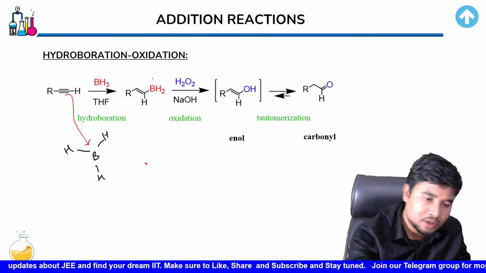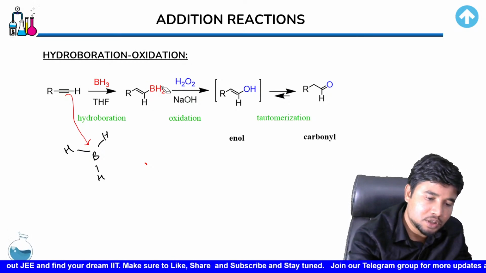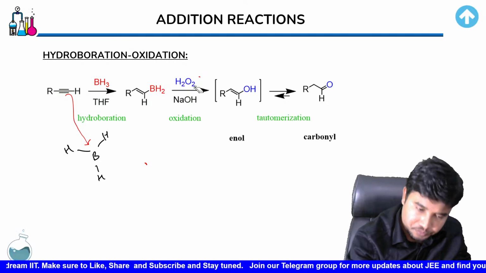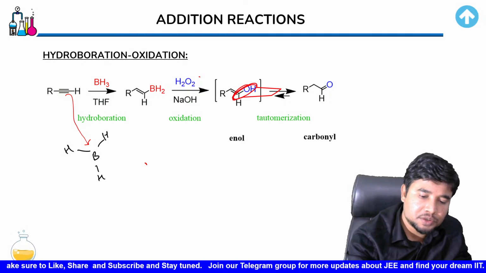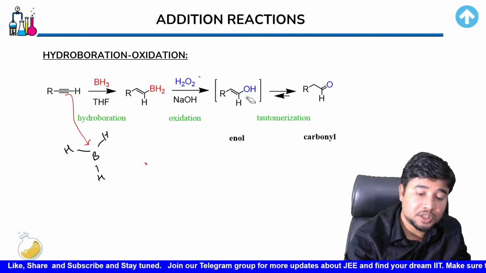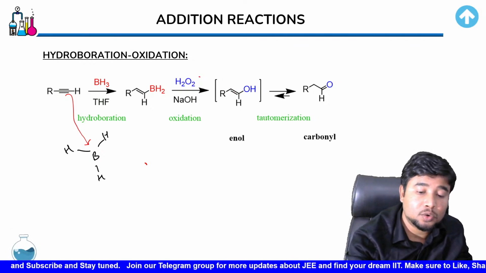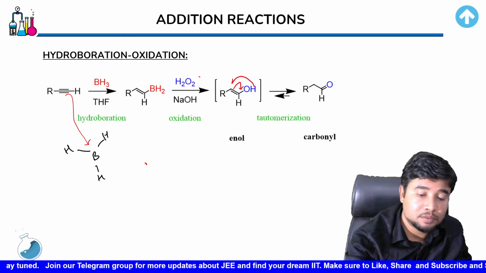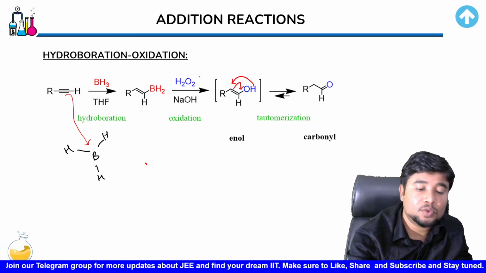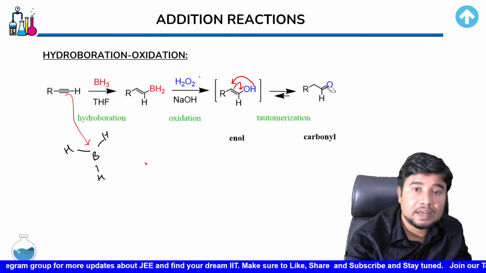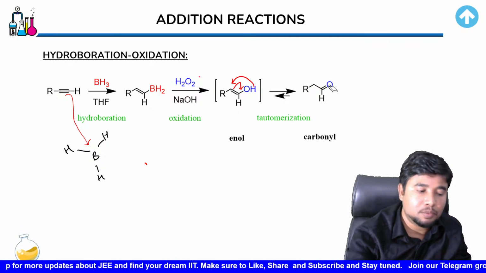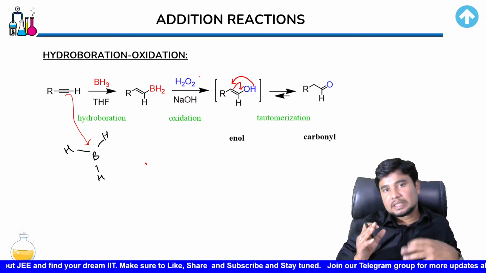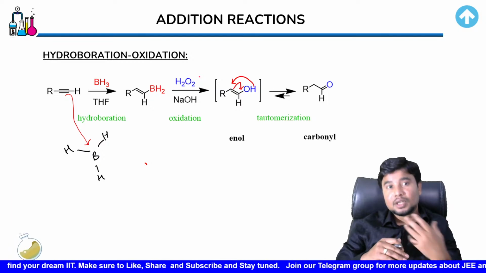So when this boron comes, it gets attached to the terminal position, and in the presence of peroxide, in the presence of a base, would result in the formation of this OH group initially with a double bond. That would undergo tautomerization, where the double bond shifts over here and hydrogen moves over here. So this would result in the formation of an aldehydic group, children, a carbonyl group. So understand how the boron's presence can result in formation of a unique compound.